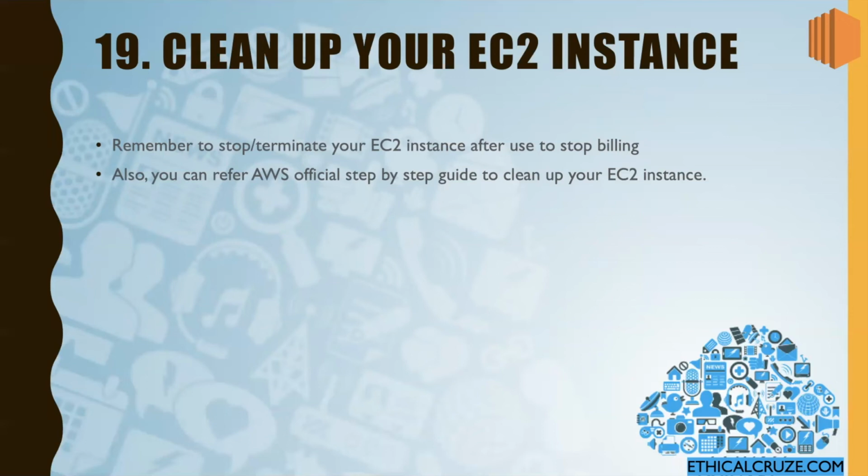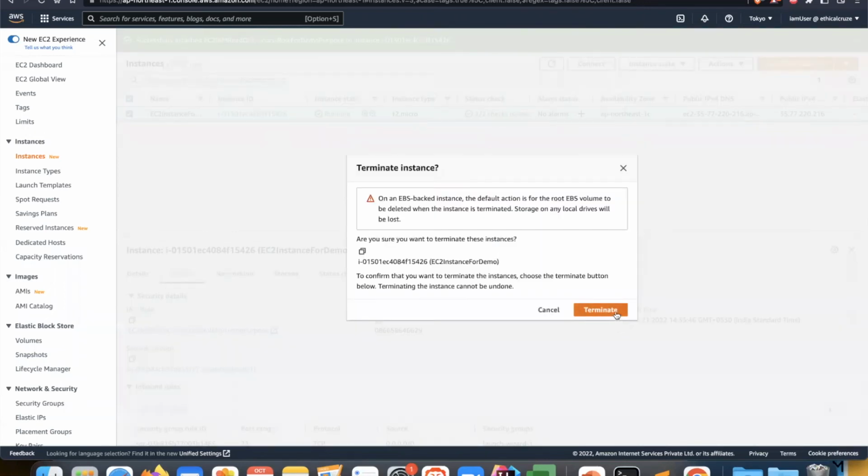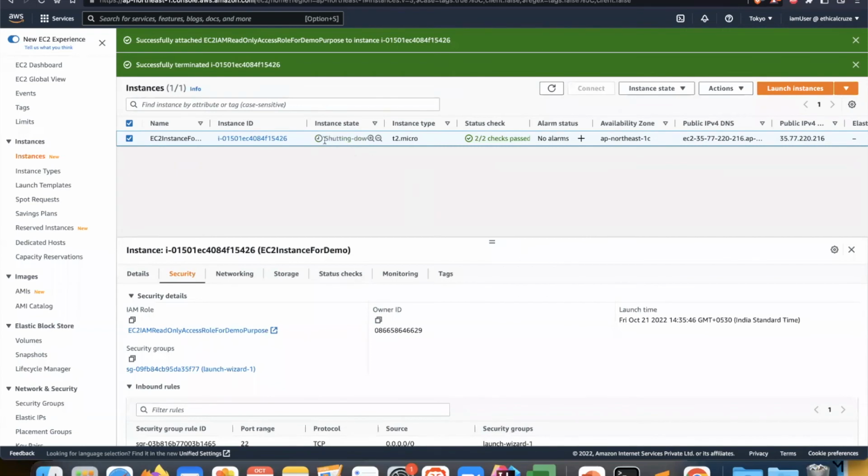First of all, let me show you how we can stop or terminate an EC2 instance. I'll go to this particular EC2 instance. Here you can see the EC2 instance is in running state. I'll just click on terminate, and now it will go to an intermediate state of shutting down, and after that it will go to terminated. One thing to note here is that your terminated instance will stay on this page for some time. After that, AWS automatically removes it.